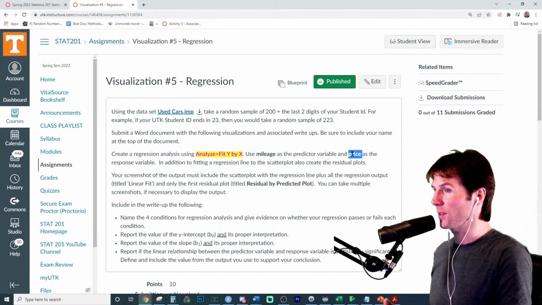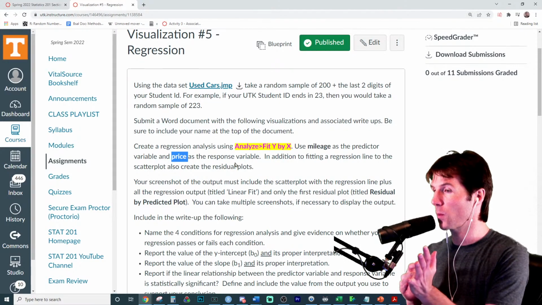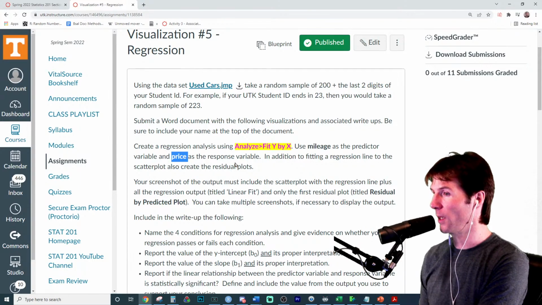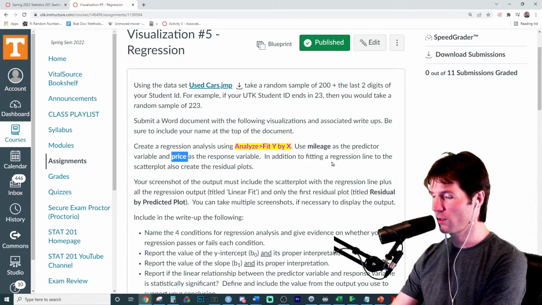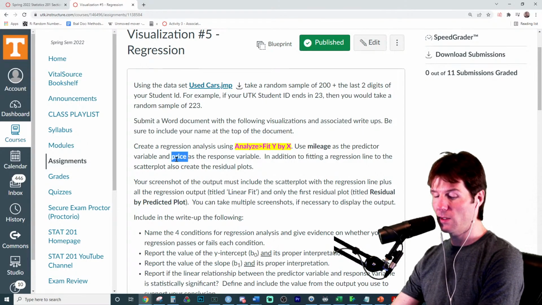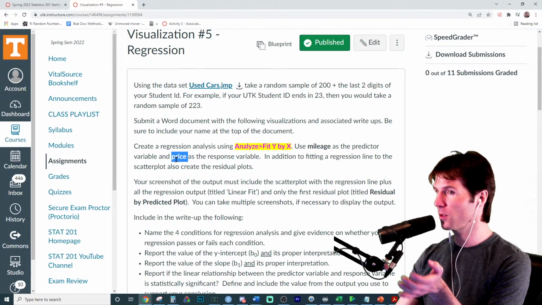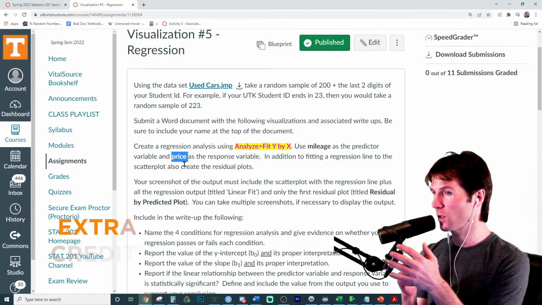So if price is the response, is that the Y or the X? For those starting this out, if price is the response, is price the Y or the X? I don't like calling things predictors. Response is what we're talking about, what we're interested in. So is response the Y variable? It says price is the response, the Y. Troy, great job right there. Price will be the response, which is the Y.